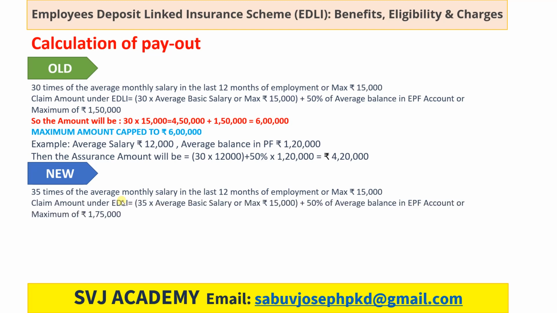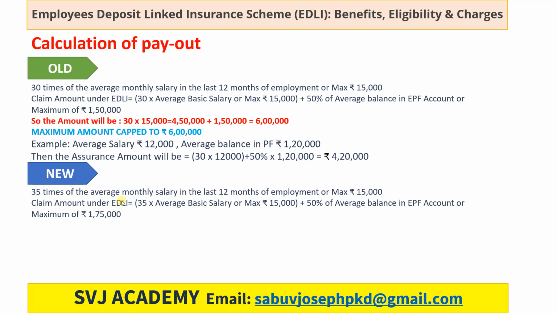Now let's see how the amount will be calculated. The benefit amount will be 35 into average basic salary or maximum of 15,000 plus 50% of average balance in the EPF account or maximum of 1,75,000.